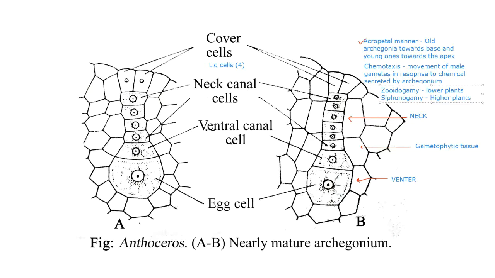Whereas in zooidogamy, the male gametes will simply swim towards the female gametophyte. Now tell me, which one is an advanced method and why? Which one out of these two, zooidogamy and siphonogamy, is an advanced method and why? Sir, siphonogamy, yes, it is advanced.